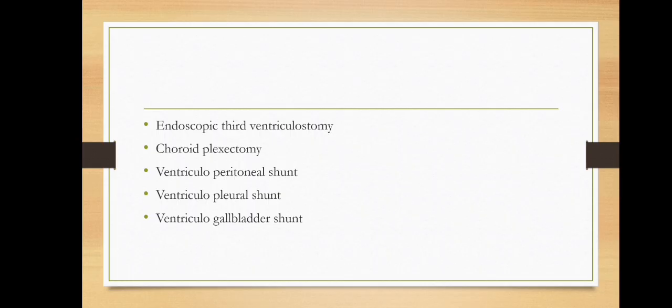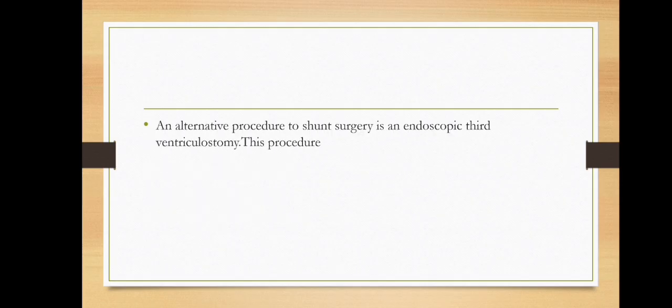And other surgeries: endoscopic third ventriculostomy, choroid plexectomy, ventricular peritoneal shunt, ventricular pleural shunt, and then ventricular gallbladder shunt. In these, the shunt connects from the ventricle to the peritoneum, pleura, and gallbladder. And then an alternative procedure like endoscopic third ventriculostomy.